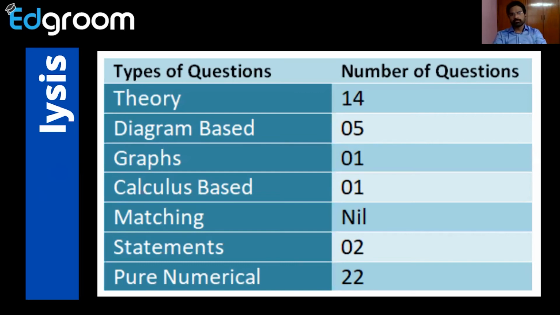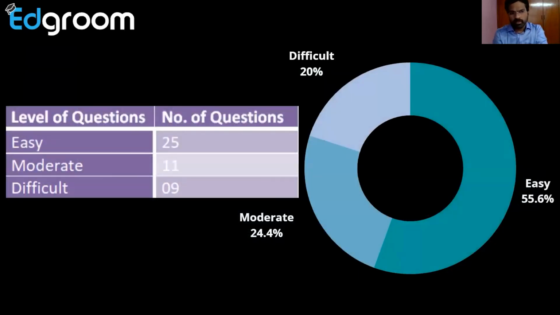Okay, so let us see the level of questions here. 25 easy questions are there. 25 into 4, 100 marks. Out of 180, you can answer 100 marks very easily. 100 marks is not a joke. It is a very good mark in physics. If you get 100 marks in physics, definitely you can achieve the MBBS seat. You can achieve a seat in NEET.